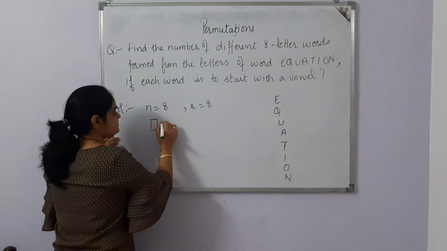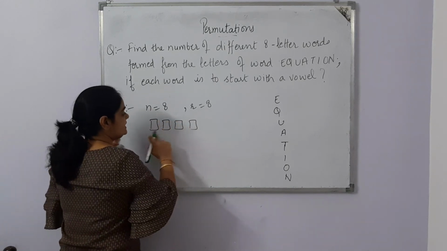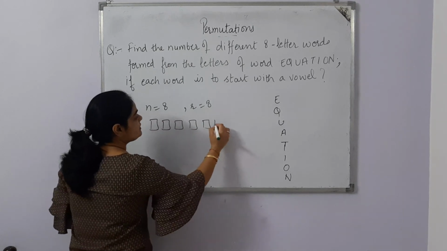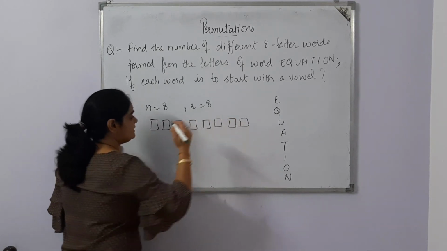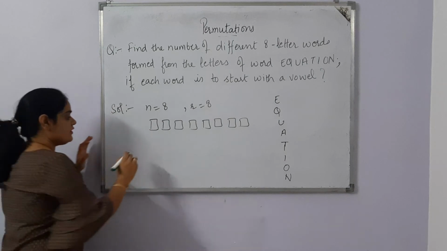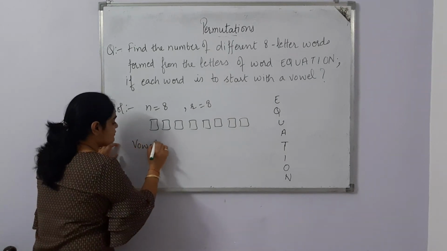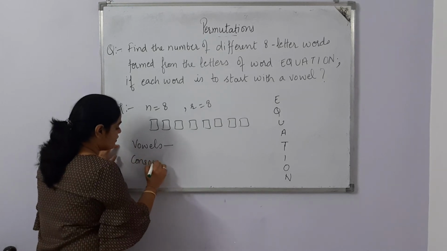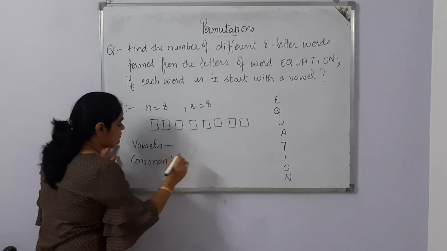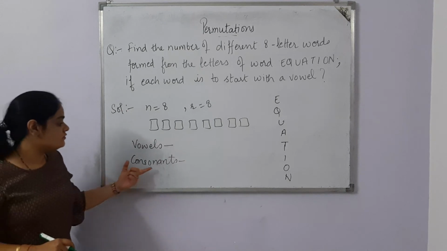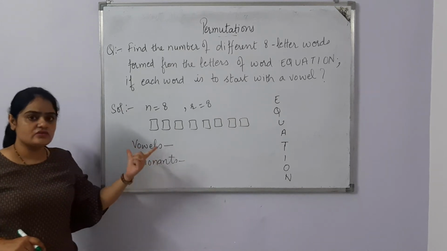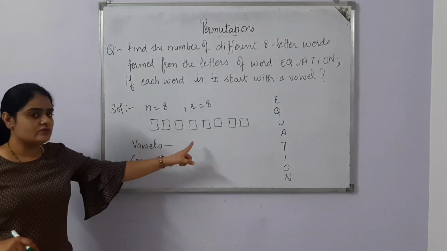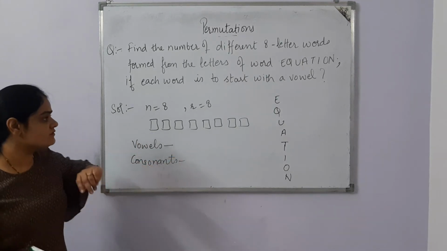Now, there are total 8 letters, so we'll draw 8 boxes: 1, 2, 3, 4, 5, 6, 7, 8. First of all, we need to write how many vowels there are, and those which are not vowels are called consonants. So which are vowels and which are consonants? We are going to write vowels as well as consonants.